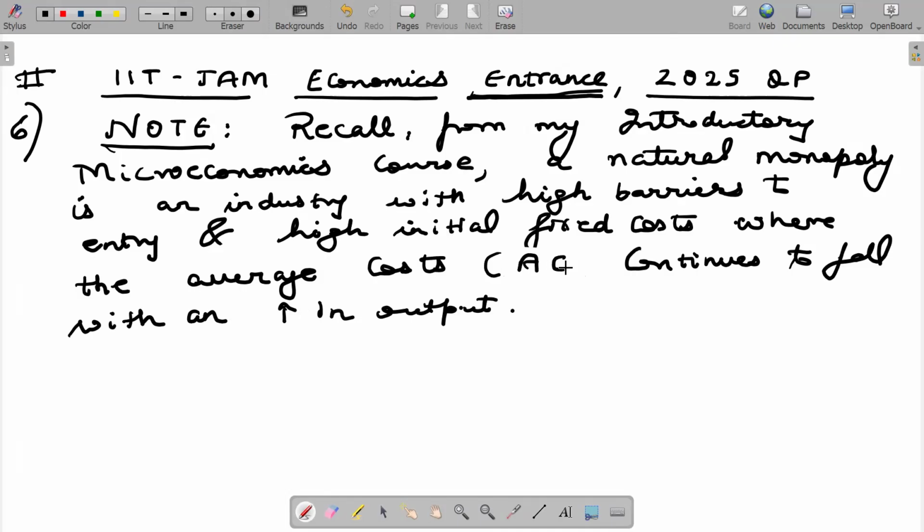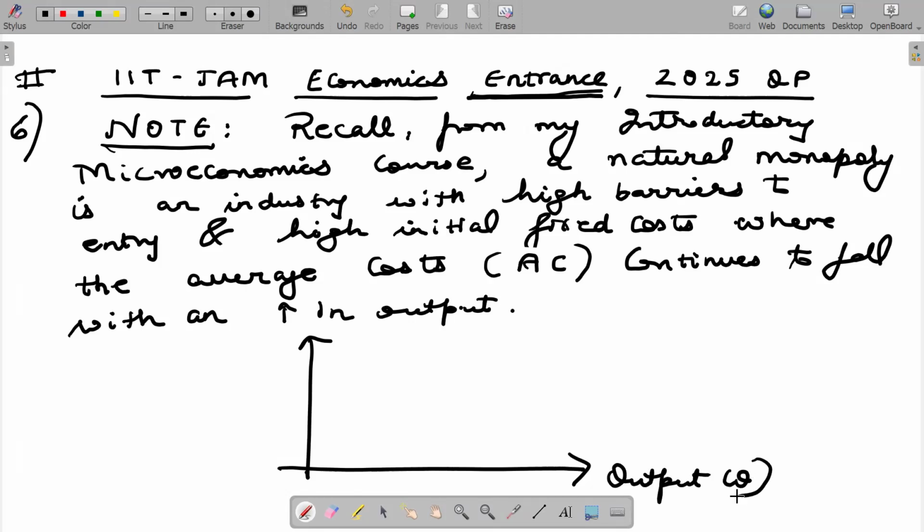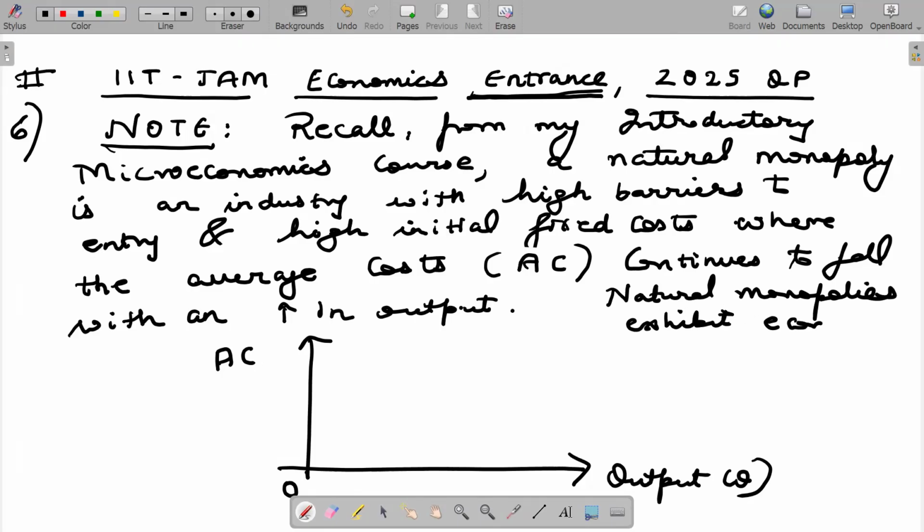Average costs, AC. For a natural monopoly, if I draw a diagram, we have output Q and average costs. In case of a natural monopoly, you have economies of scale in production. So natural monopolies exhibit economies of scale in production.